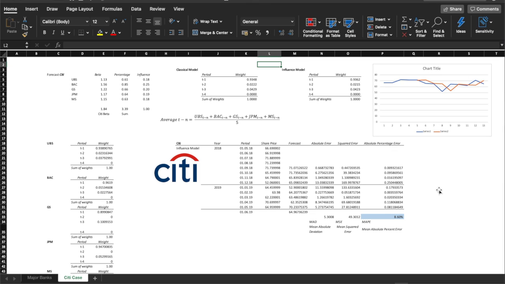Summing up, we applied the weighted moving average method to forecast the share price of 5 different investment banks. In the second part of the video, the average of the optimal weights per period for the different banks was calculated by giving more importance to banks with similar beta values. Thanks to these average weights, the share price of Citigroup on the 1st of June was forecasted.